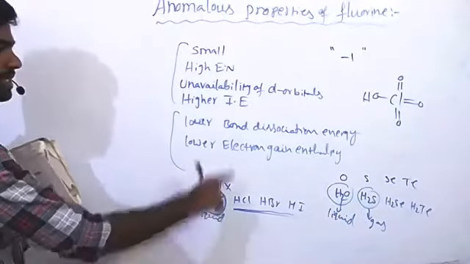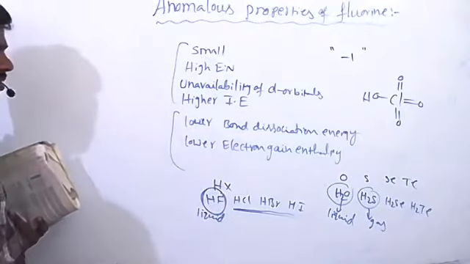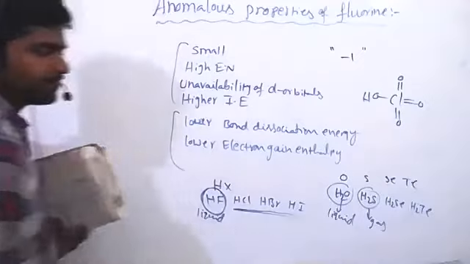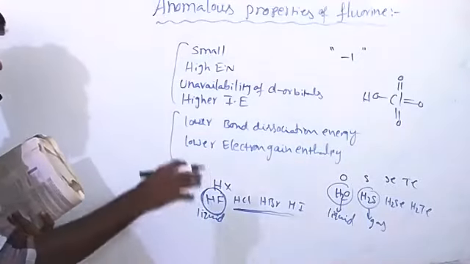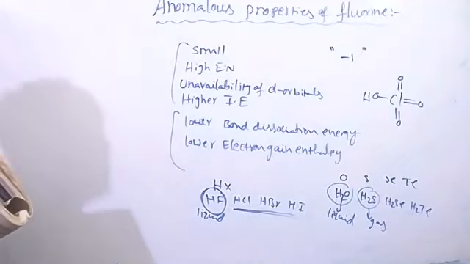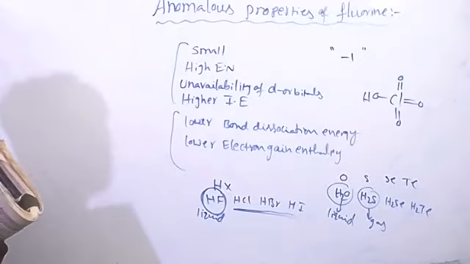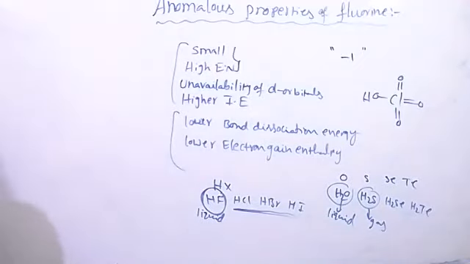Due to the small size and high electronegativity of fluorine, it can form hydrogen bonds. Similarly, oxygen forms H2O, existing as a liquid, but not H2S. The reason is intermolecular hydrogen bonding, due to the small size and high electronegativity of oxygen. These are the anomalous properties of fluorine.